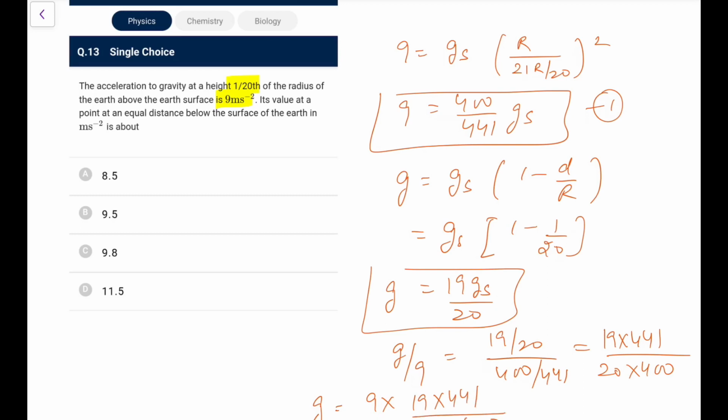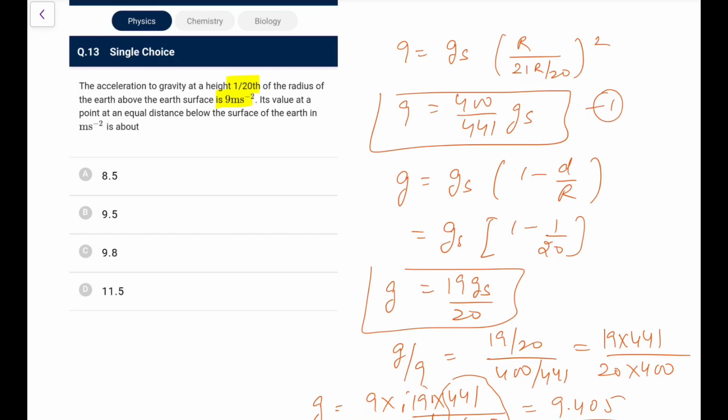Now it would be somewhat not that easy to do, but let me do it. This would be 1.1, I suppose, and this would be 0.95. So 1.1 into 0.95, doing it in my mind, is 1.045, and if I multiply it by 9, it comes approximately as 9.405, though it is slightly greater.